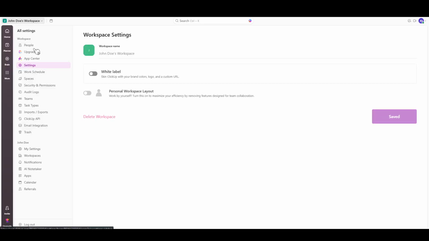Now that you've located the gear icon, go ahead and click on it. This will lead you to a new view, presenting several lists on the bar. We're interested in the Import and Export section. By selecting Import and Export, you'll open a door to a host of options that allow you to bring your data into ClickUp. It's pretty straightforward once you find this tool.